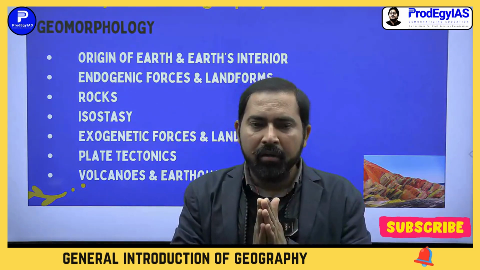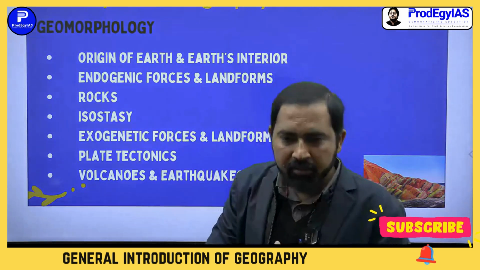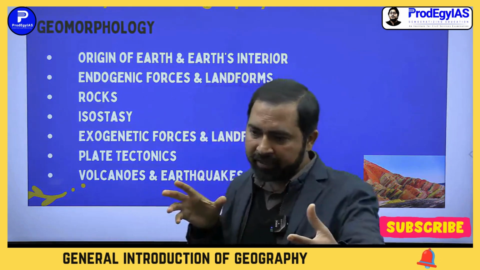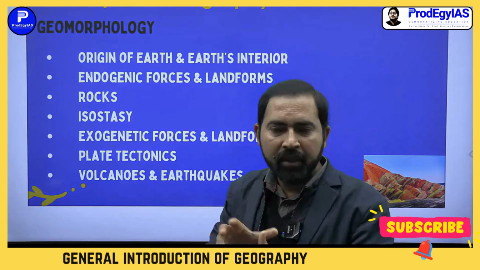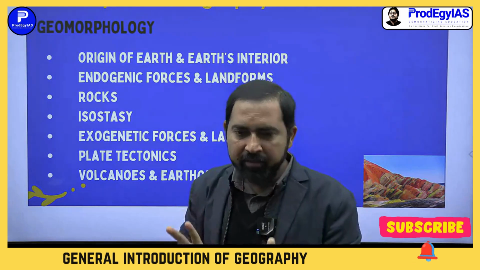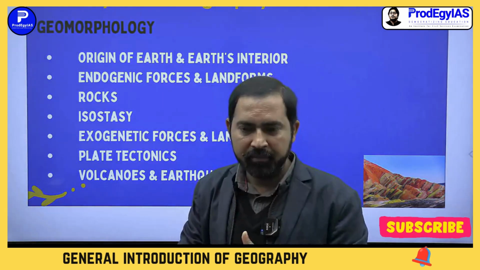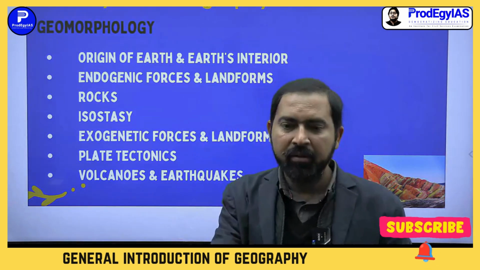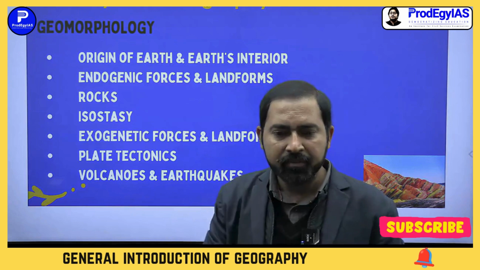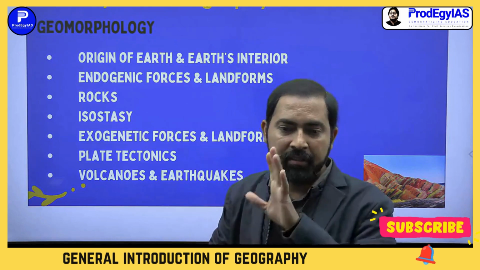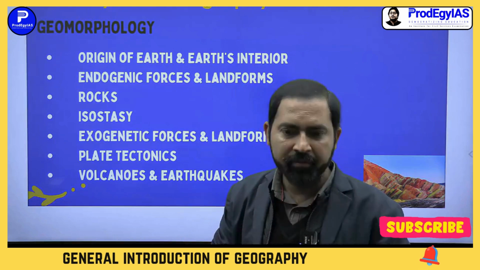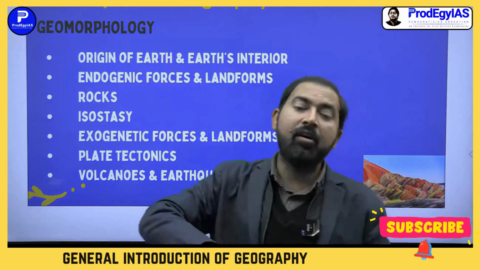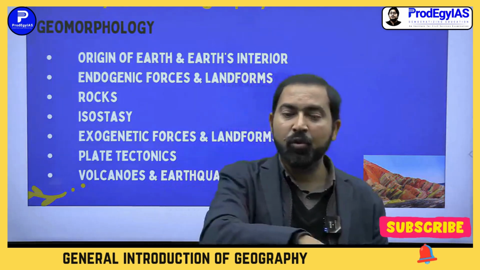Or like in Himalayan area, you can say that Indian plate is pushing towards Eurasian plate, and that energy is being accumulated. And whenever that accumulated energy is released within seconds, within minutes, that you call the sudden force, the earthquake, for example, or the landslide. Okay, so the sudden forces are also the result of slow forces.